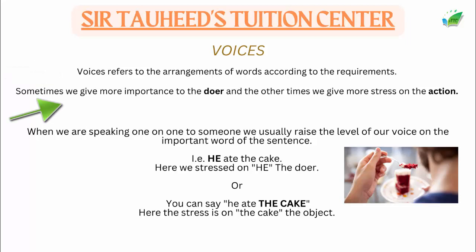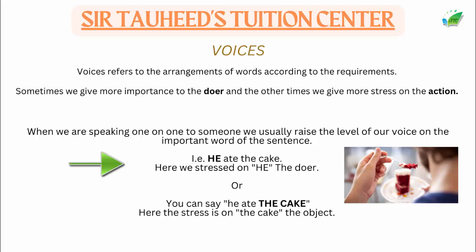Sometimes we give more importance to the doer. Doer means the one who is doing something, and other times we put more stress on the action, meaning whatever is being done. When we are speaking one-on-one to someone, we usually raise the level of our voice on the important word of the sentence, like: He ate the cake.